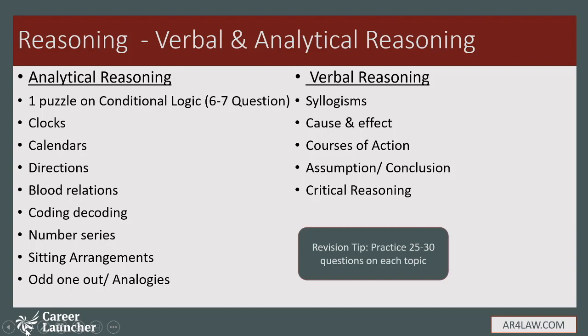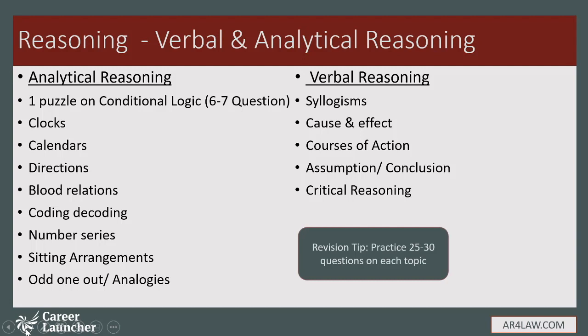For verbal reasoning, topics to be covered are syllogisms, cause and effect, courses of action, assumption, conclusion, kind of statement, assumption, conclusion. Critical reasoning you have already done for CLAT, so it's already prepared for you. So for syllogisms, cause and effect, courses of action, and for that matter also assertion-reason kind of questions, just make sure you're doing 25-30 questions on each of these topics to get into the momentum, get into the speed.